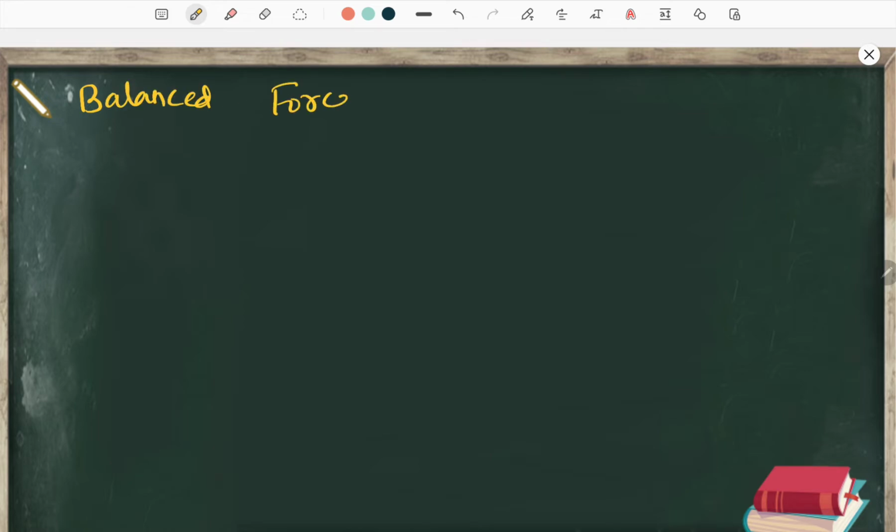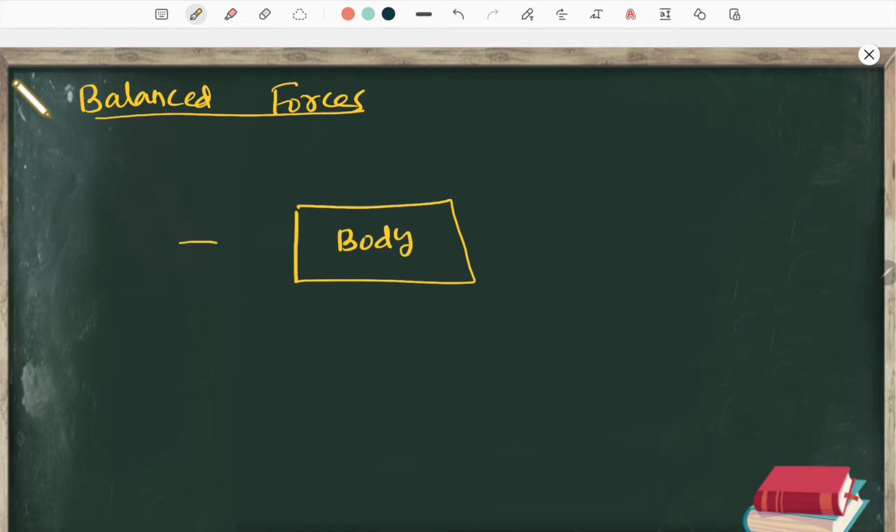Balanced forces. All right, so what is the meaning of balanced forces? Look at this. For example, there is a body here. Now, if you apply 100 Newton of force from this side, there is a person standing here applying 100 Newton, and there is one more person who is also applying 100 Newton of force. So these are called as what? Balanced forces. All right, these are going to balance each other.